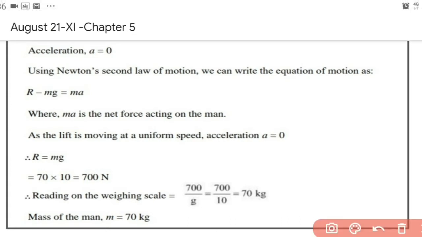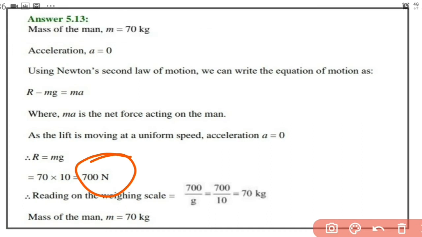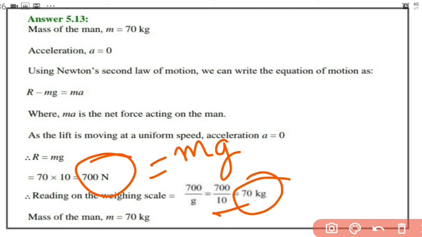So the weight, what we got here, 700 Newton, you have to convert to mass. This is m into g. So what will be the mass? Mass will be 700 Newton divided by g. g we are putting as 10. So we'll get the mass to be 70 kilogram. So the weight of the man also is 70 kilogram. That means the weighing machine shows the same mass.